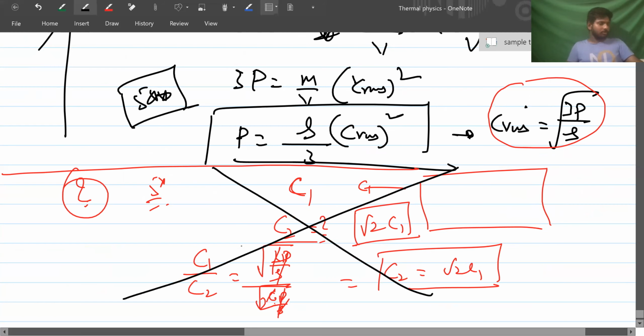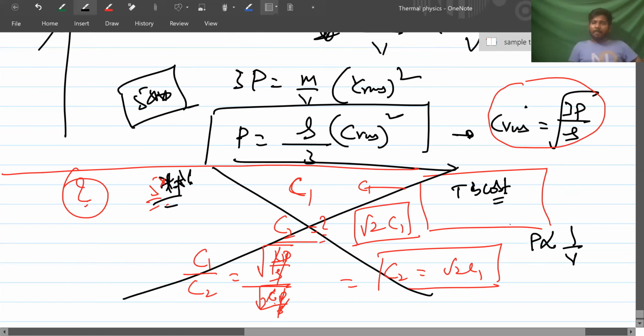This is wrong. That's why I wanted to explain. Got it? Shall I explain? I told you temperature is kept constant, right? Temperature constant. I told you no temperature is changed, only pressure is doubled. So, do you remember this law? Pressure is inversely proportional to volume if temperature is kept constant. Do you remember this or not? Boyle's law.